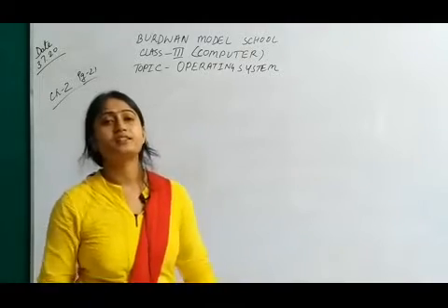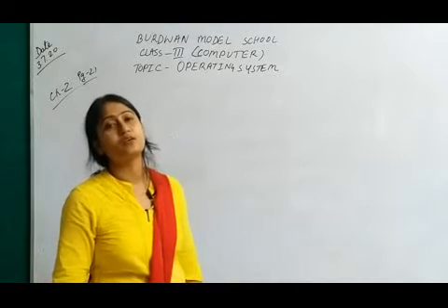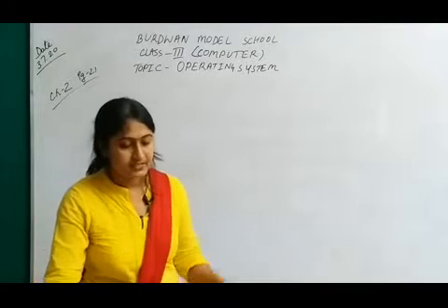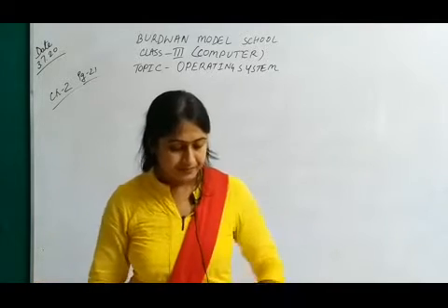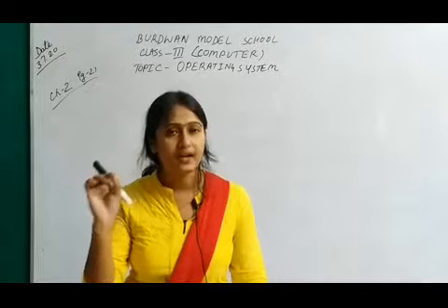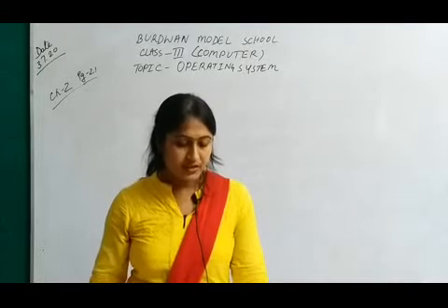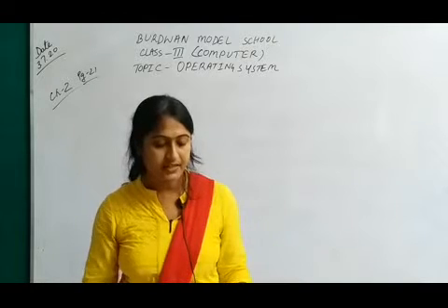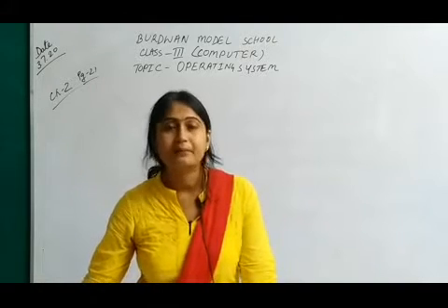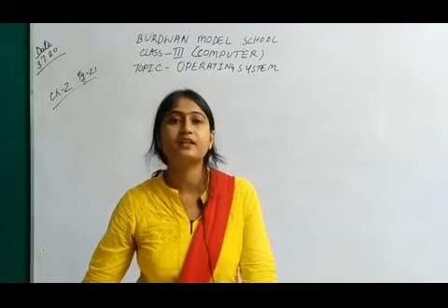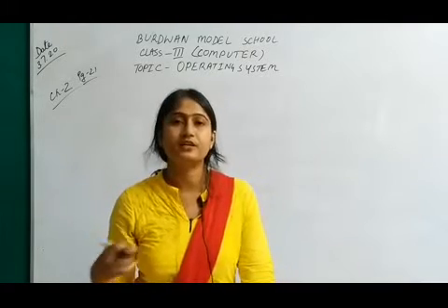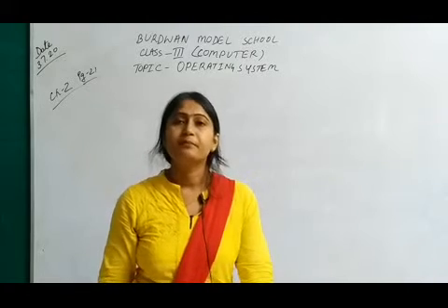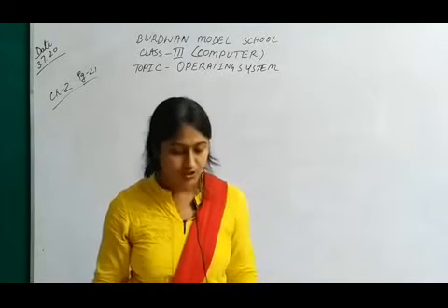A computer can't understand all the languages. A computer can understand only 0 and 1. This is the binary digit. These are called binary. Computer understands only 0 and 1, nothing else. It is not a language that we understand. If any output comes as 0 and 1, we cannot understand what has been written over here, but the computer understands only 0 and 1.